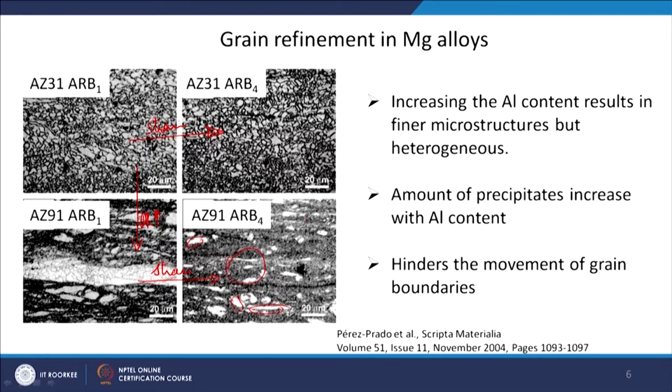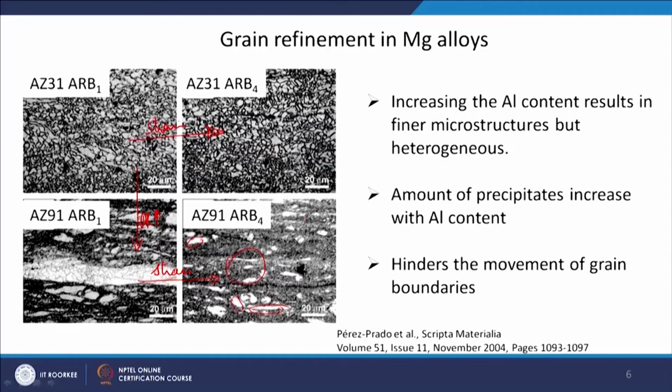The recrystallization process has nucleation and growth, so movement of the grain boundary is required. If the grain boundary is pinned, then it cannot grow, so the grain size you achieve will be very fine. And if there is a heterogeneous distribution of precipitates, maybe that is why you are getting a heterogeneous microstructure here.